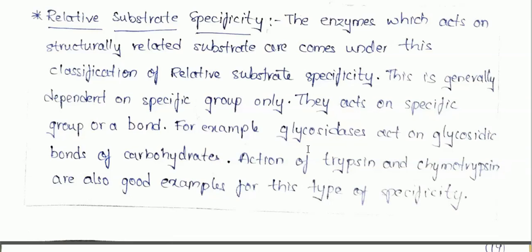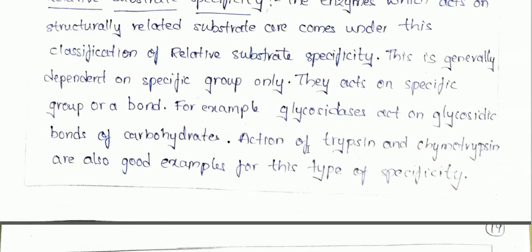Okay, so all carbohydrates are structurally similar to each other, and the glycosidic bond arrangement is similar in the carbohydrates. So as these are structurally similar components and the enzyme glycosidase acts on them, these are categorized under relative substrate specificity.